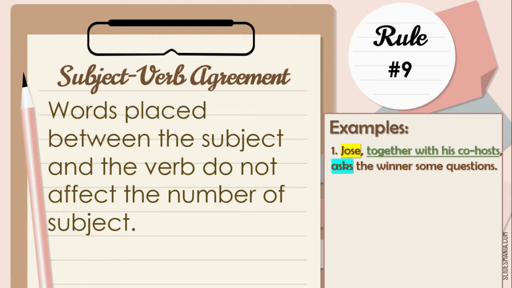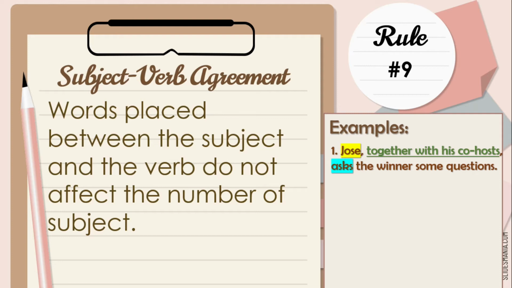For example, number 1. Jose, together with his co-hosts, asks the winner some questions. Jose is the subject in this sentence. The phrase together with his co-hosts is just added information about Jose.